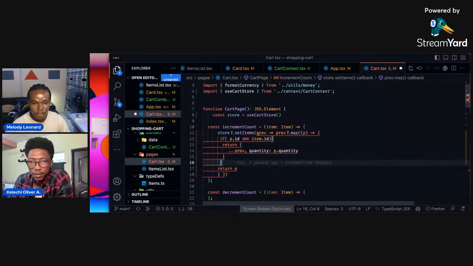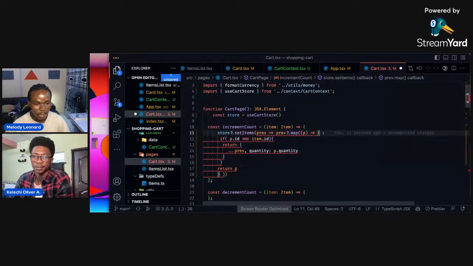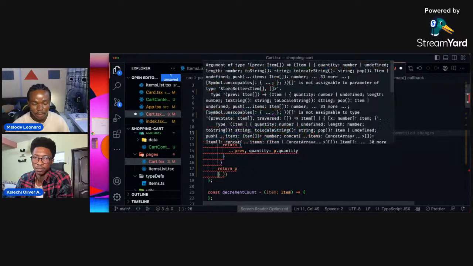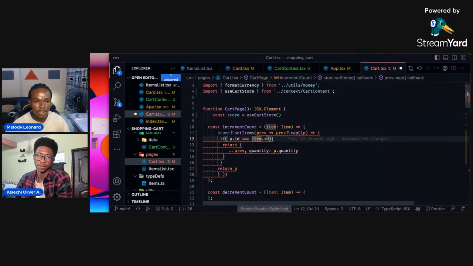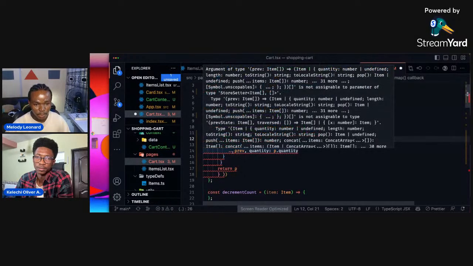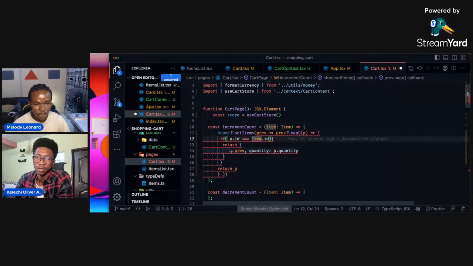So let's see what's causing it. I think it just has to do with how you close the brackets and how you return the object. Maybe. So here we have this. If p.id is equal to this item, so this is the item that comes through, so item.id, then we want to go ahead and return this.